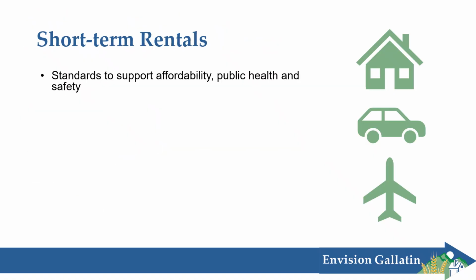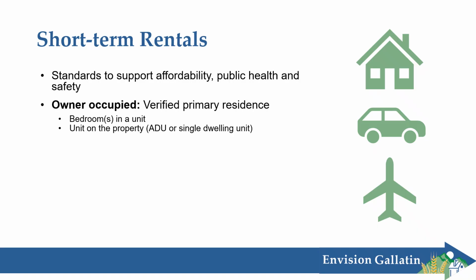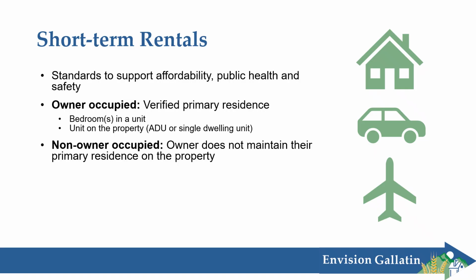Short-term rentals. So the model code includes short-term rental standards to support affordability, of course, and also to protect public health and safety. And it distinguishes between owner-occupied and non-owner-occupied STRs. So owner-occupied is exactly what it sounds like. The unit is occupied by the owner. It's their verified primary residence, and they'll have to submit that verification to the planning department if the standards were put into effect. And they can rent a bedroom in the unit, or they can rent a unit on the property. So they can rent out the ADU while they live in a single dwelling unit, or vice versa, but they can't rent out both independently of one another.